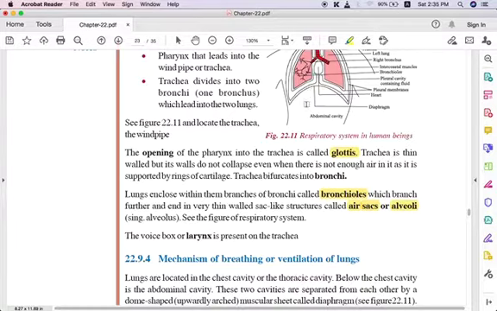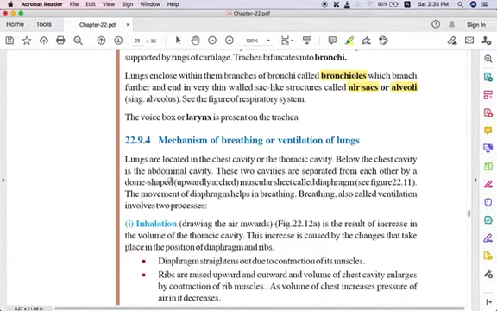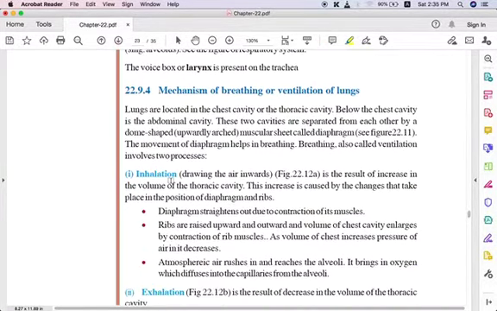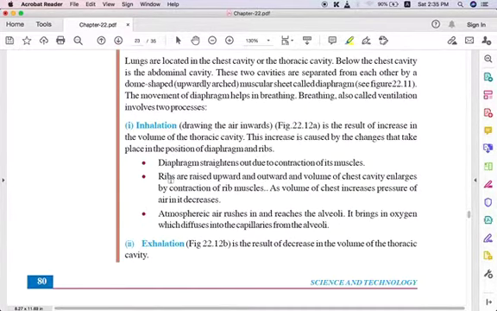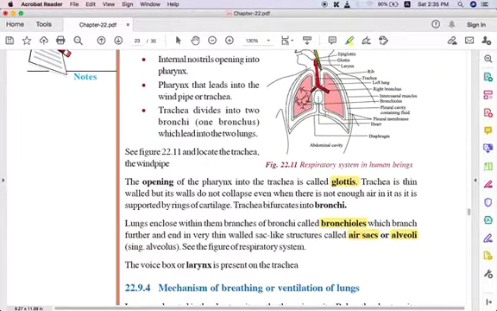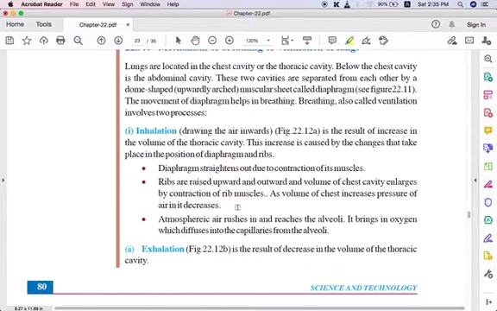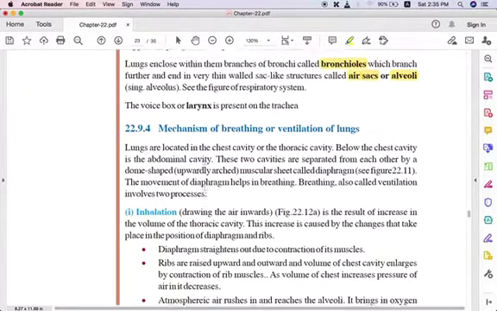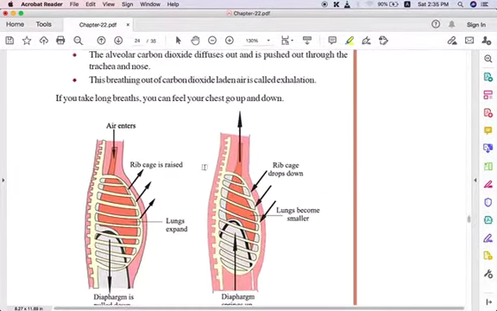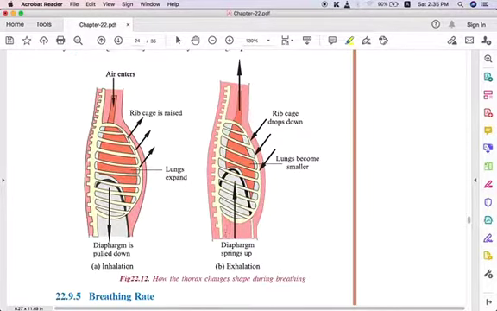So when the oxygen goes inside, what happens? The thoracic cavity volume increases, and this causes some changes in the diaphragm and the ribs. This diaphragm is the curved one. During inhalation, the diaphragm straightens out. You can see here, this is the diaphragm.